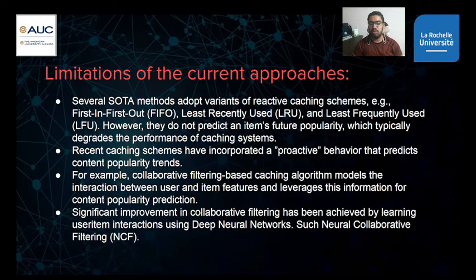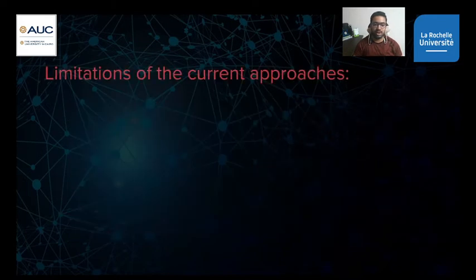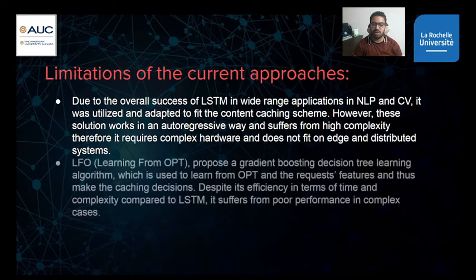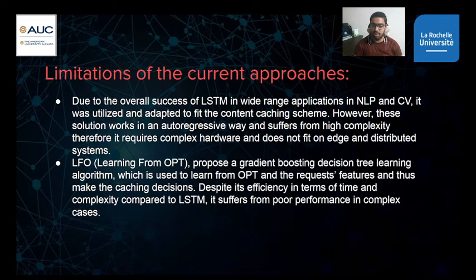Significant improvement in collaborative filtering has been achieved by learning interaction using deep neural networks, as a success of deep neural networks in a wide range of applications, computer vision and NLP. So it was also explored in the recommendation system here. However, due to the overall success of LSTM, a well-known variant of deep learning which is very powerful regarding sequences in NLP and computer vision, it was also utilized in the content caching schemes, but it suffers from high complexity. That's why it is not efficient for deployment on edge devices.